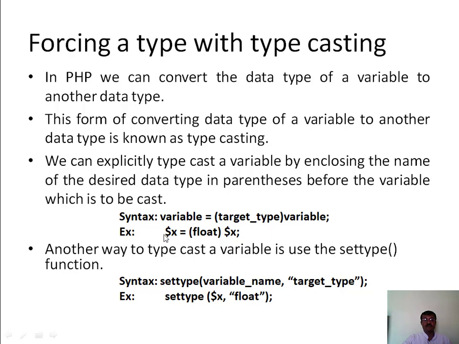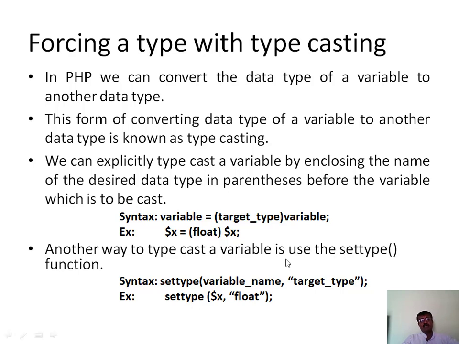Here is an example where I change the data type of variable x to float. There is another way also to typecast a variable, which is to use the settype function.